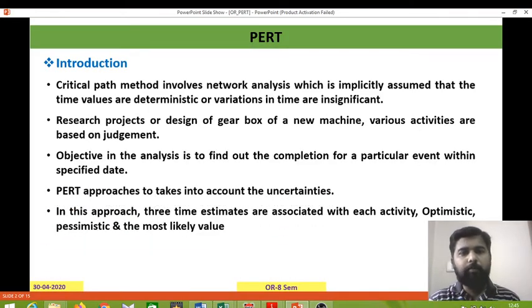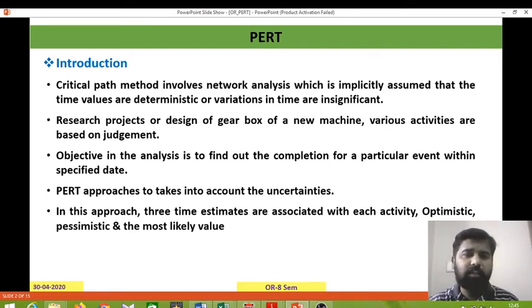Mainly the critical path method involves network analysis, which implicitly assumes that the time values are deterministic, or that variation in time is insignificant. Real time values always depend on time variance, so we can't apply deterministic values only.